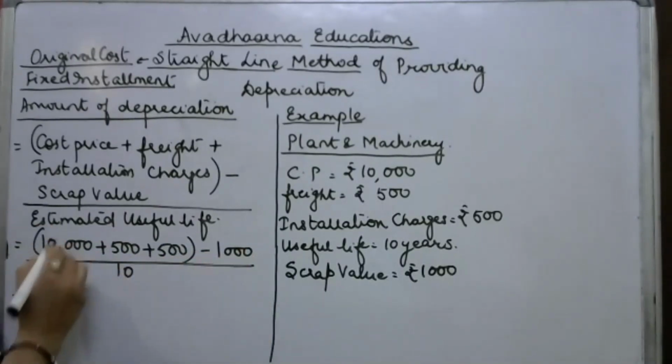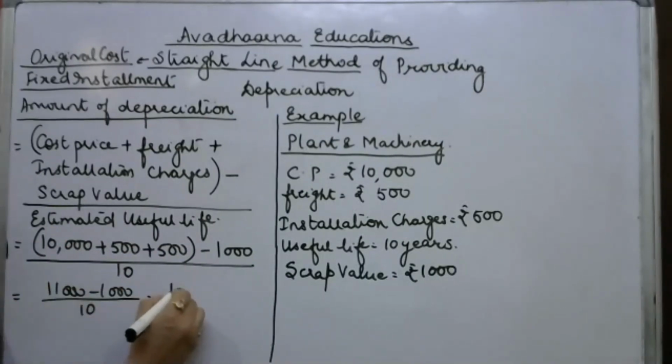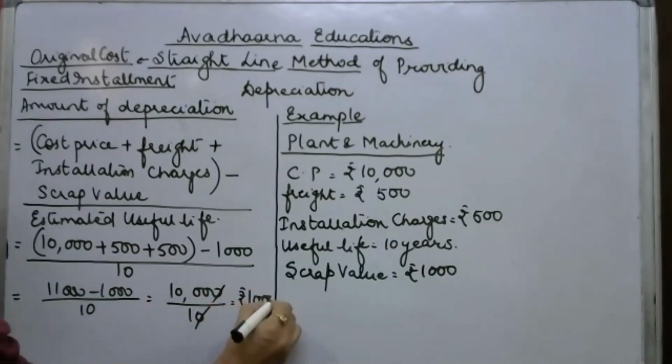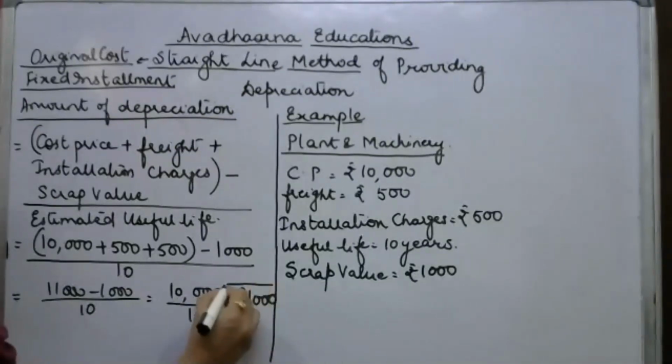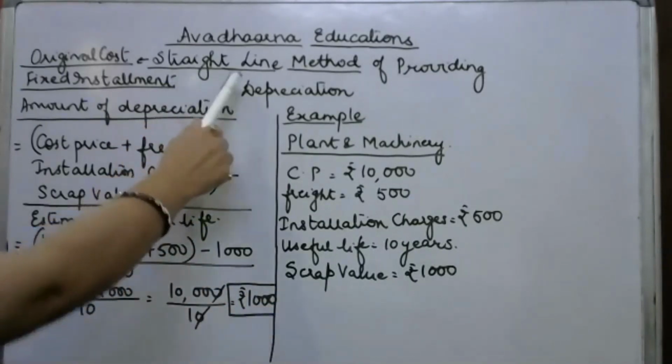So the amount of depreciation will be 11,000 minus 1,000 upon 10, which is equal to 10,000 upon 10. If we divide 10,000 by 10, we get rupees 1,000. This is the amount of depreciation charged every year, and this we have calculated by the straight line method.